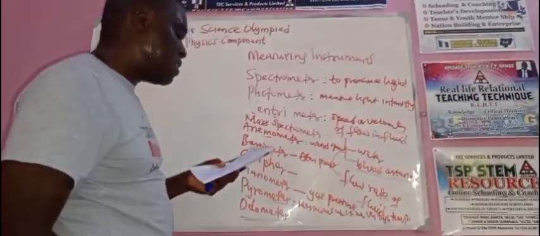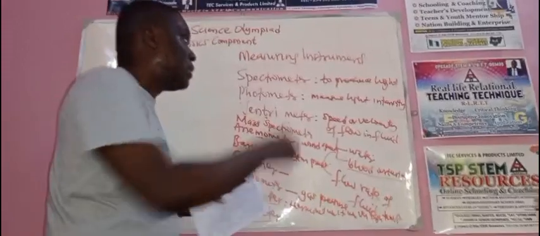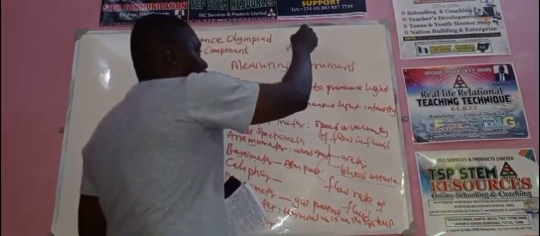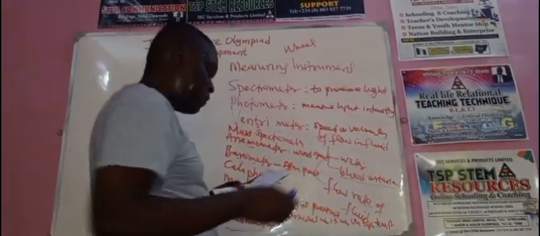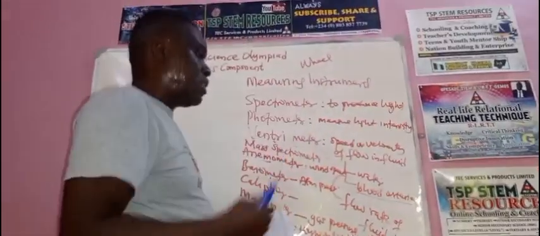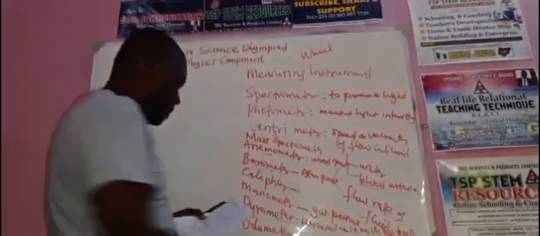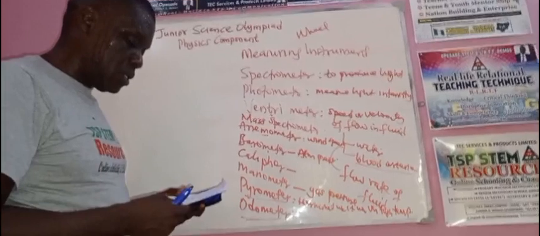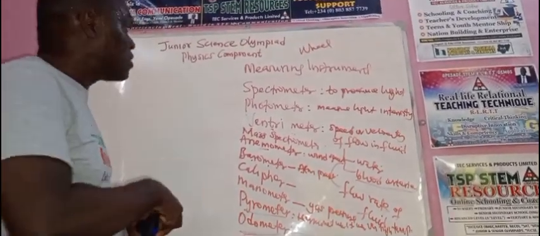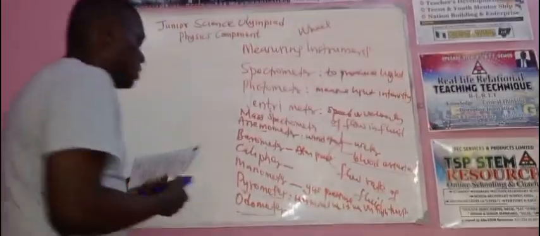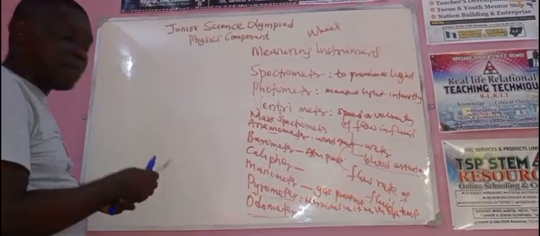Now, odometer, look at this one. This one is used to measure the distance traveled by a vehicular wheel, the wheel of a vehicle as it is moving. The distance it's able to cover, we use odometer to measure them.